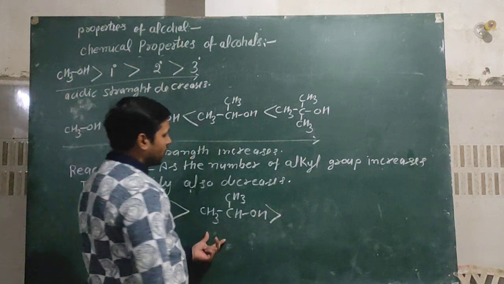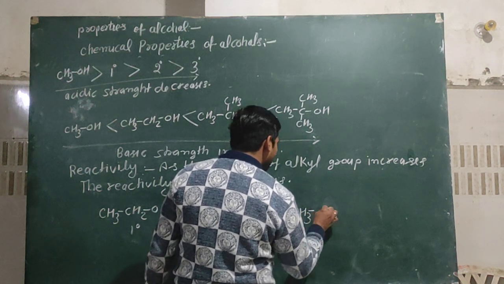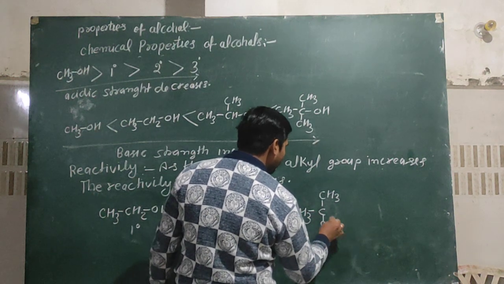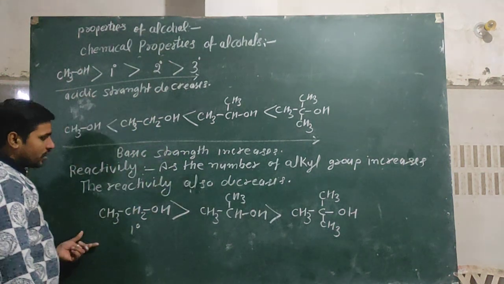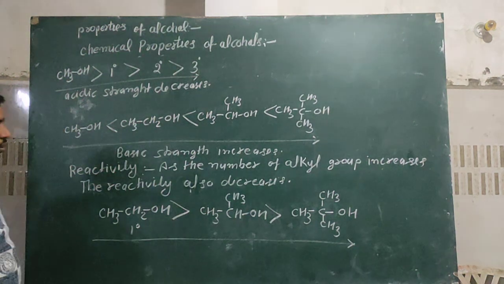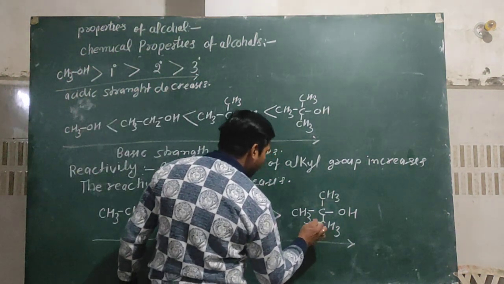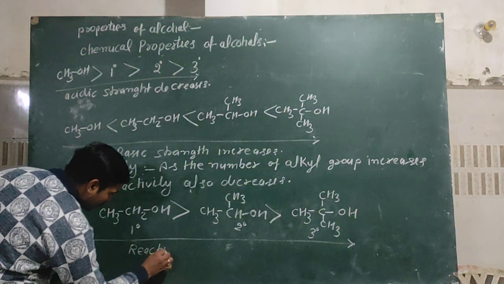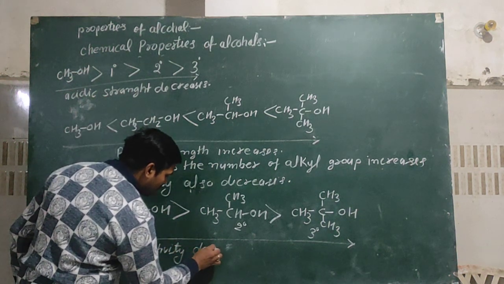The reactivity of these alcohols is also greater than (CH3)3COH. Okay, the reactivity decreases as the number of hydrocarbon chain increases. It is 2 degree alcohol and it is 3 degree alcohol. In this situation, reactivity decreases.